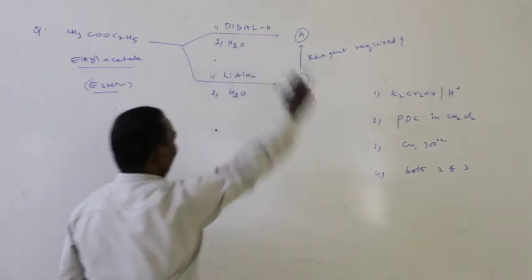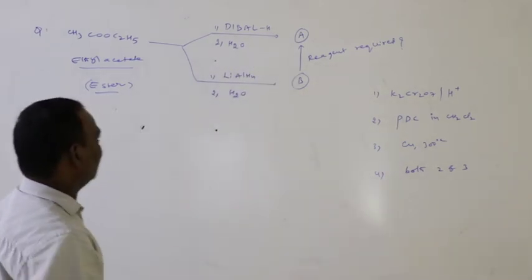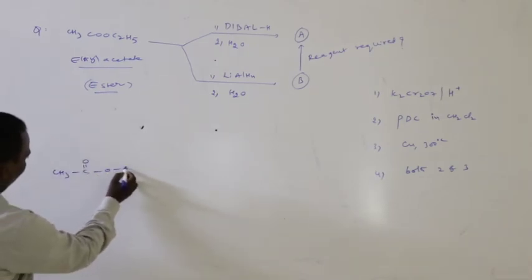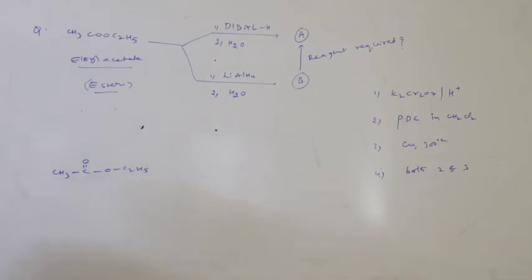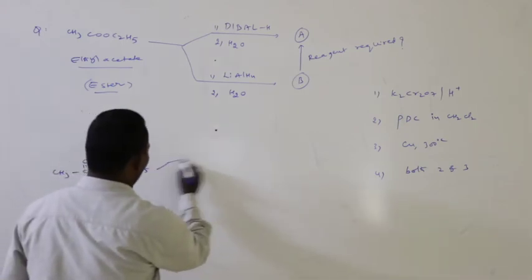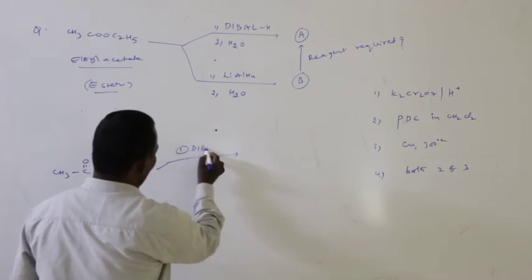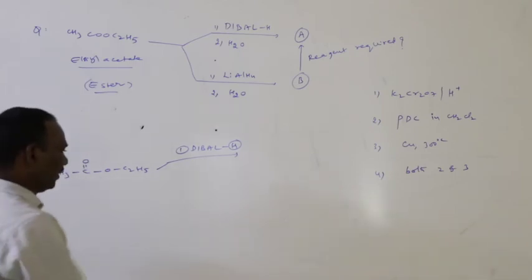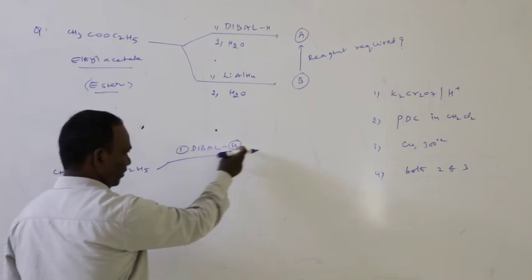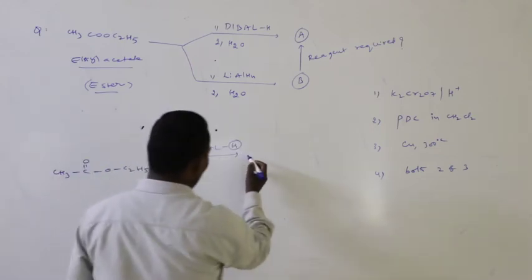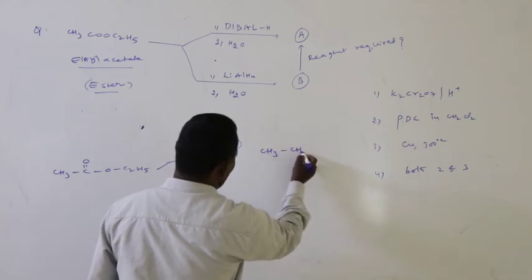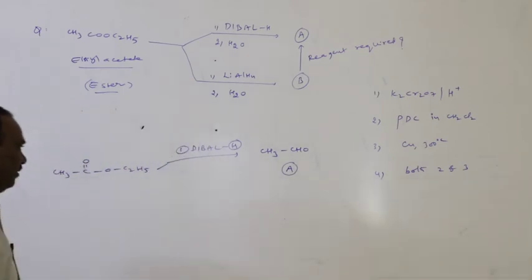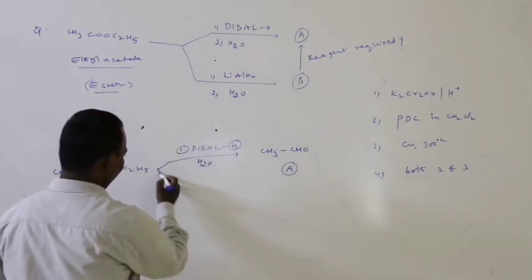Ester with DIBAL-H, diisobutyl aluminum hydride: esters are converted into aldehyde. This is the A compound, aldehyde, followed by hydrolysis.